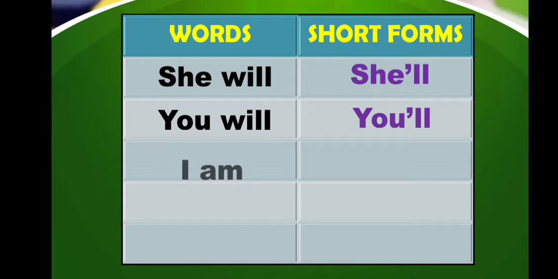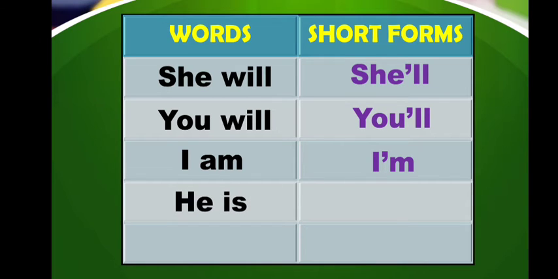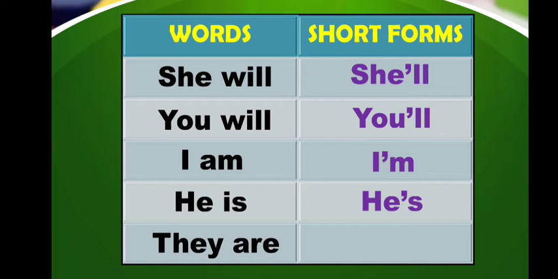The next word is I am, and the short form of I am is I'm, I apostrophe M. The next one is he is, and you will write it as H-E apostrophe then S. Next is they are, and you will write it as T-H-E-Y, they apostrophe R-E.